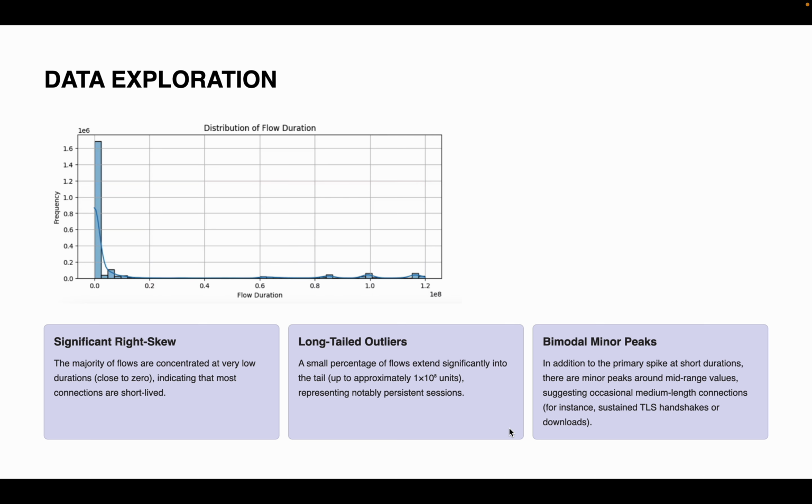We also studied traffic characteristics like flow duration and session behavior. The dataset showed a right skewed distribution, meaning most connections were short lived. However, long-tailed outliers persisted, indicating unusually long or stealthy sessions. Understanding these patterns helps in designing models that can distinguish between normal short sessions and longer malicious interactions.